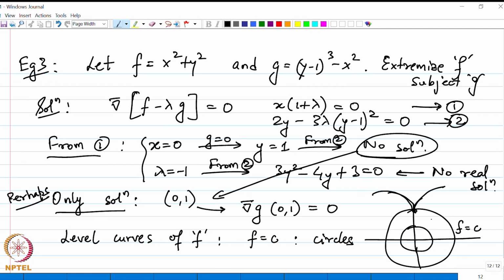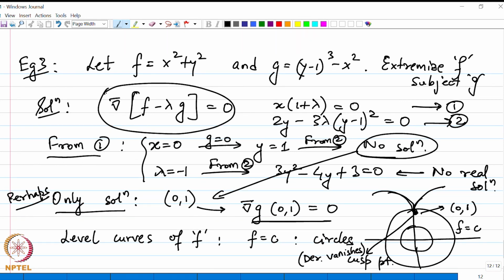So, at x equal to 0, this point is 0 comma 1. At x equal to 0, we see that it forms a cusp point, right. So, the derivative vanishes, as has been readily shown here. Which means that this sort of a method where we are taking the derivative will not hold, because the derivative vanishes for the constraint.